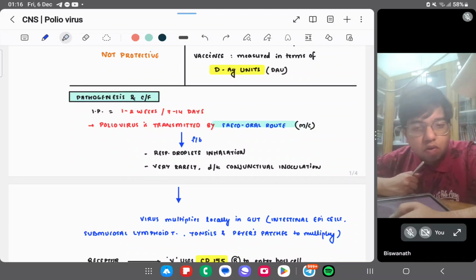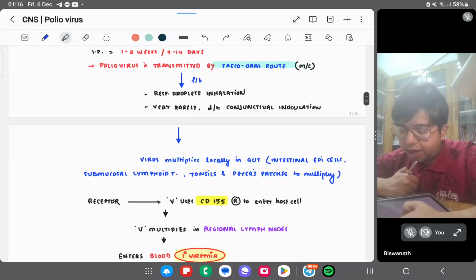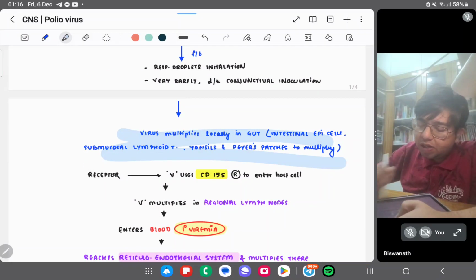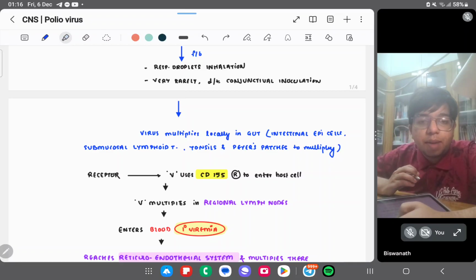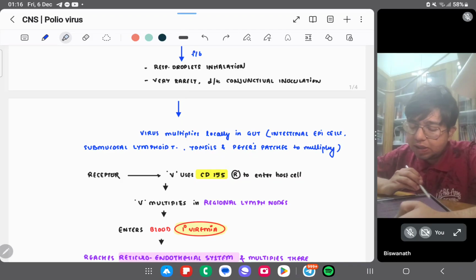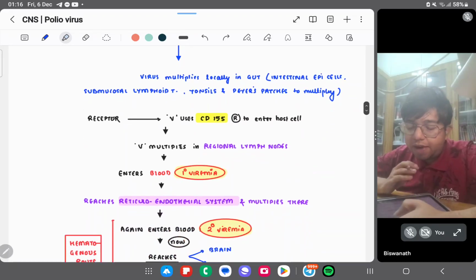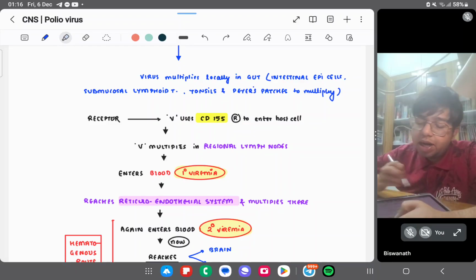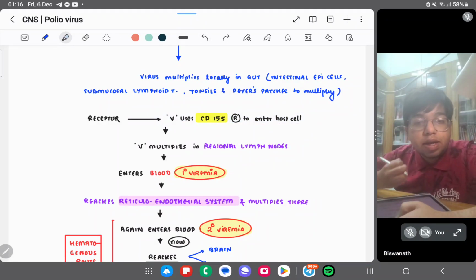Transmitted by the fecal-oral route, followed by respiratory droplet inhalation or, very rarely, by conjunctival inoculation. The virus multiplies locally in the gut, in the intestinal epithelial cells. It also multiplies in some lymphoid tissues like the tonsils and Peyer's patches. The virus uses the CD155 receptor, very important, to enter the host cell.